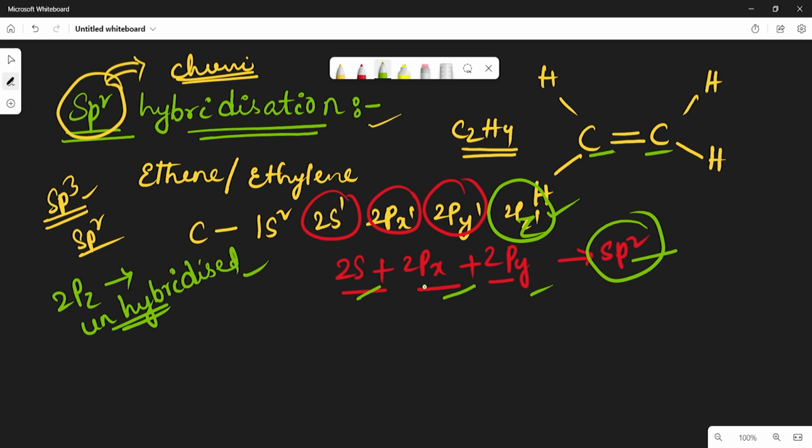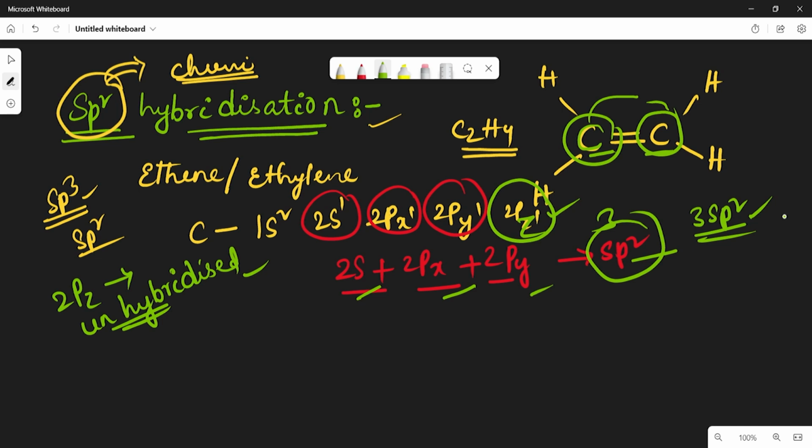A total of 3 new sp2 hybrid orbitals will form in both the carbon atoms. The first carbon will get 3 sp2 hybrid orbitals, and the second carbon will also get 3 sp2 hybrid orbitals, and all the hybrid orbitals have equal energy and equal shape.